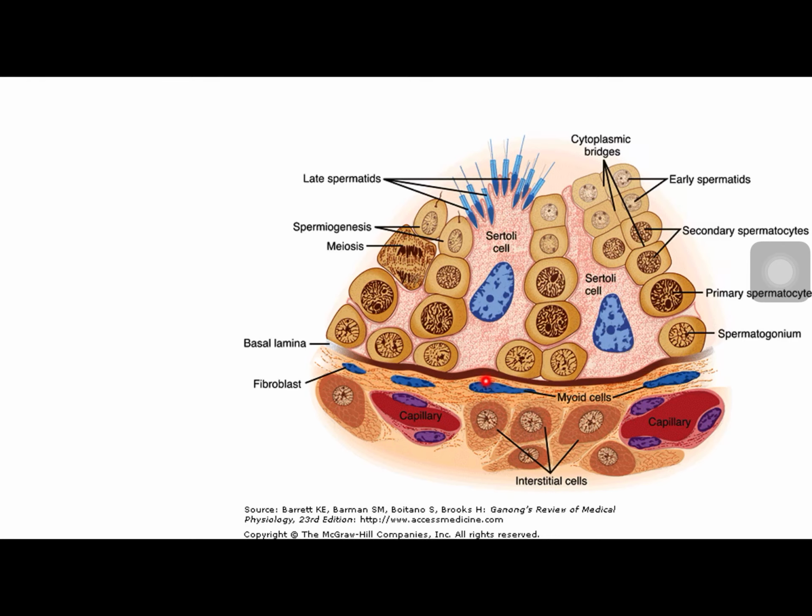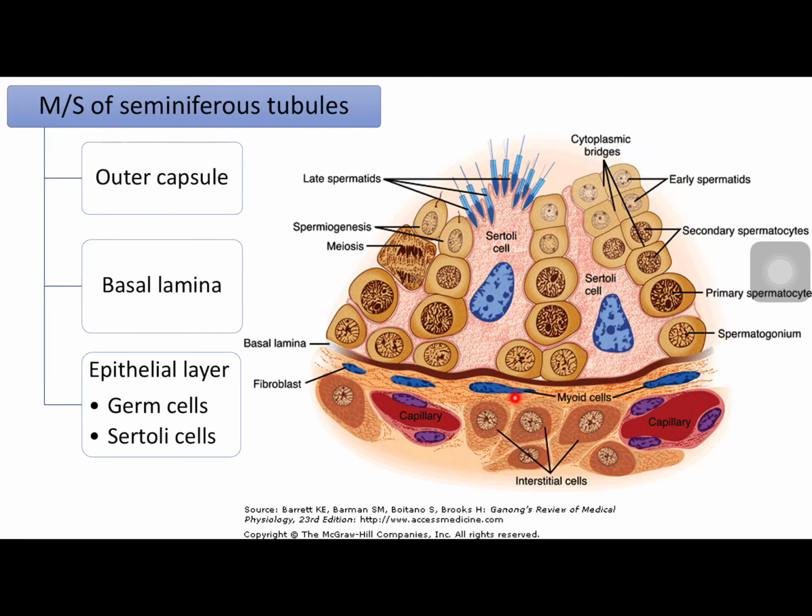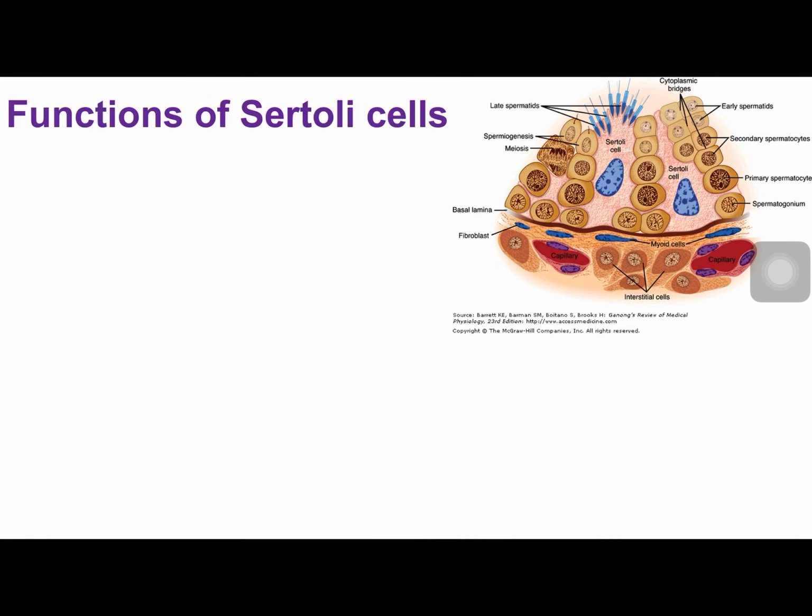Inside this capsule is the basal lamina. On it you can see a stratified cuboidal epithelium consisting of two types of cells, the germinal cells and the Sertoli cells. These cuboidal cells are the developing spermatozoa or germinal cells, and this huge pyramid-shaped cell is a Sertoli cell, into which all the growing spermatozoa are embedded. This Sertoli cell plays a very important role. So let us see the important functions of the Sertoli cells.